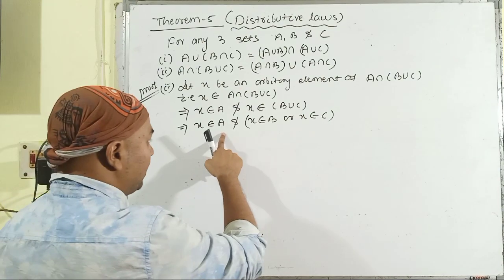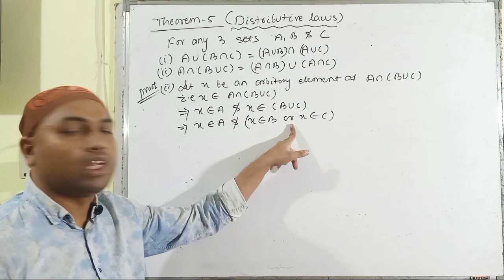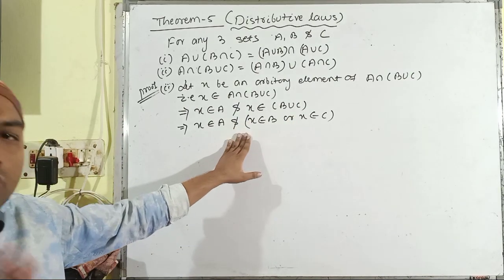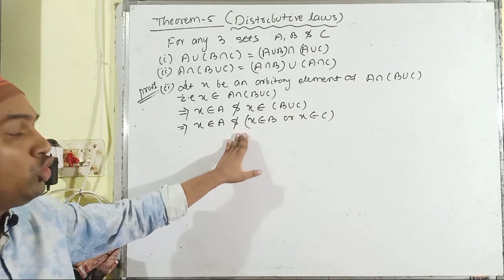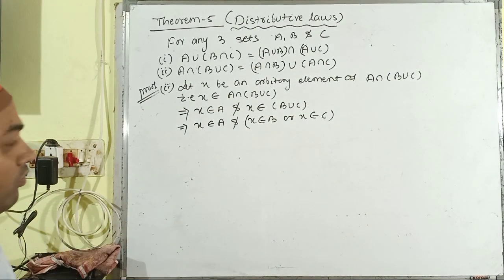Then again the same case is here. Both of the connectives are different. That means we have to use the distributive property rather than shifting the bracket position.